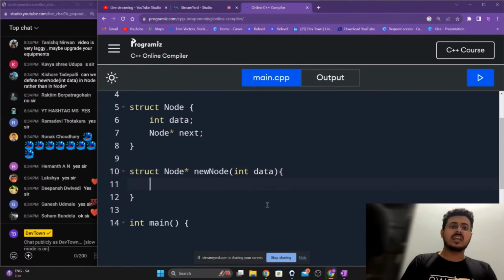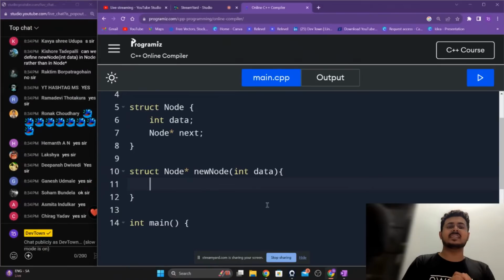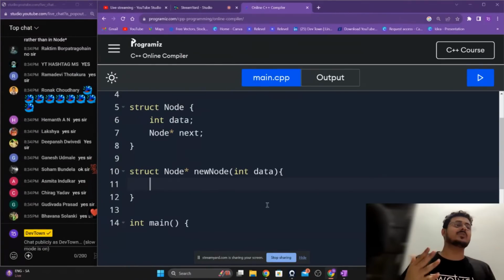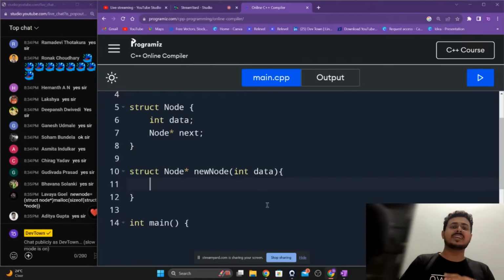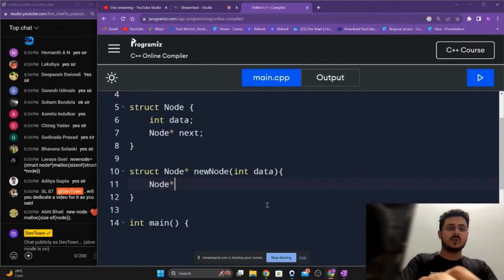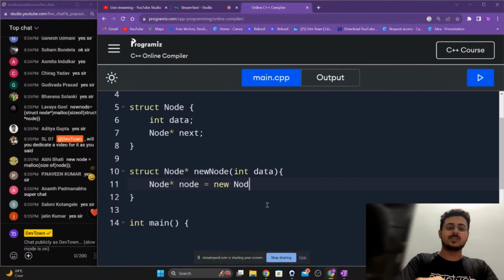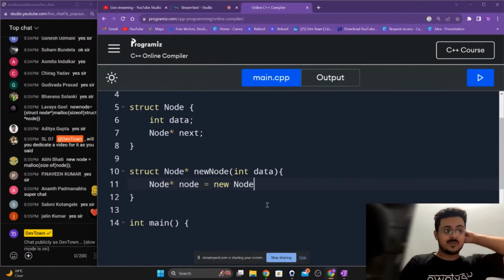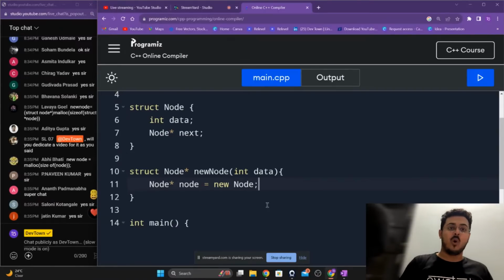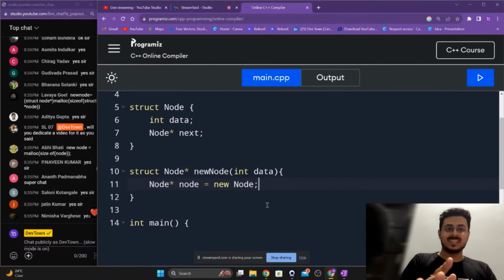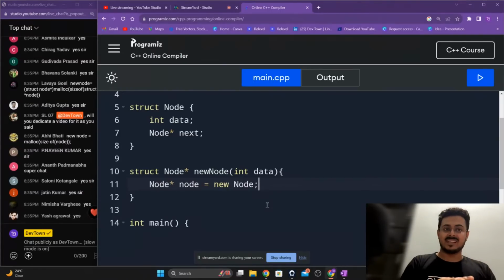Yes. So right over here, guys, the first thing that we're going to create is how to create a new node. Okay, that is the first particular question that most of you guys are going to have. To create a new node, it is very simple, guys. Node star node, that is the name of the node itself, is equals to new node. Now, many of you guys will be having a lot of different questions right over there. What did just happen right now? This looks something very different from what we are trying to do.